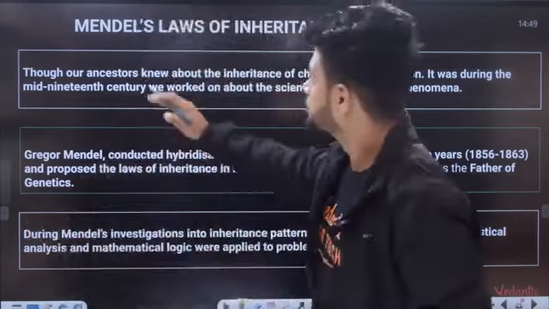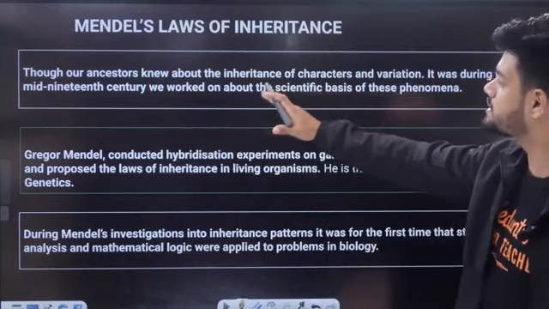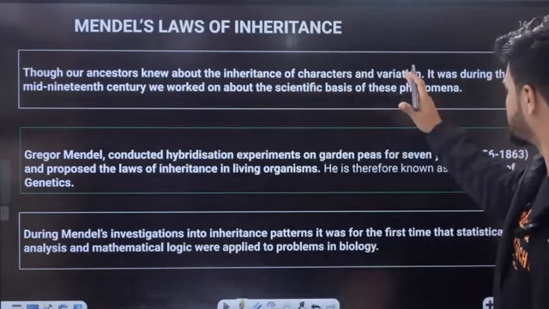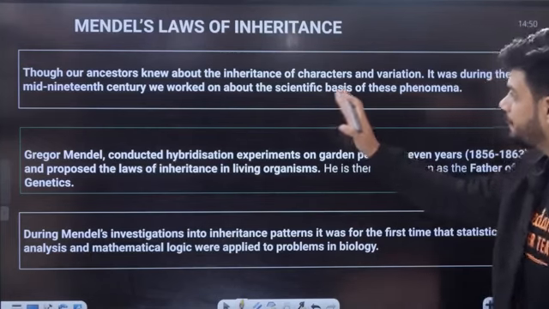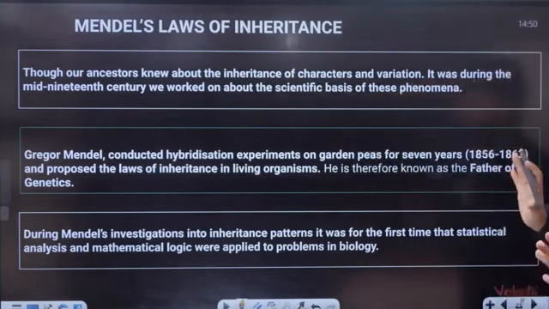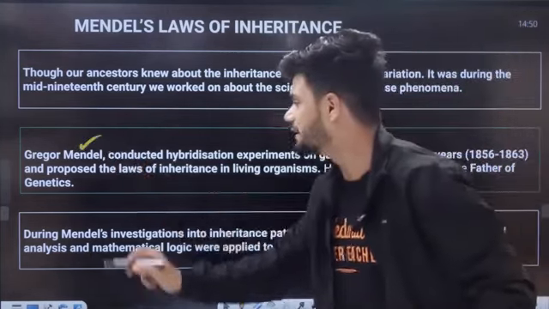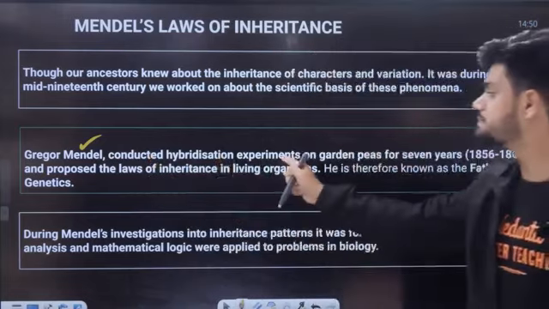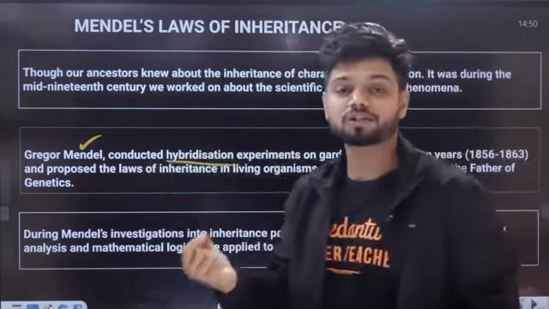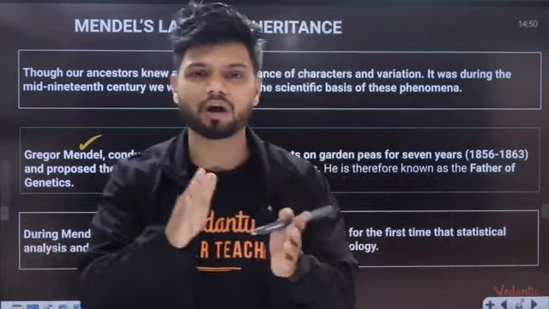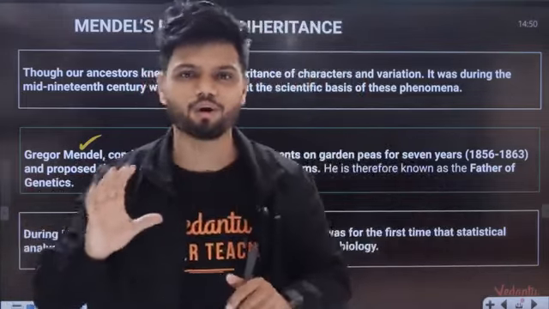So our ancestors knew about the inheritance and characters of variation. It was during the 19th century that the scientific basis of this phenomena was finally found out. And it was Gregor Mendel who conducted hybridization experiments. What is hybridization? Hybridization experiments are basically monohybrid cross, dihybrid cross, all of them.